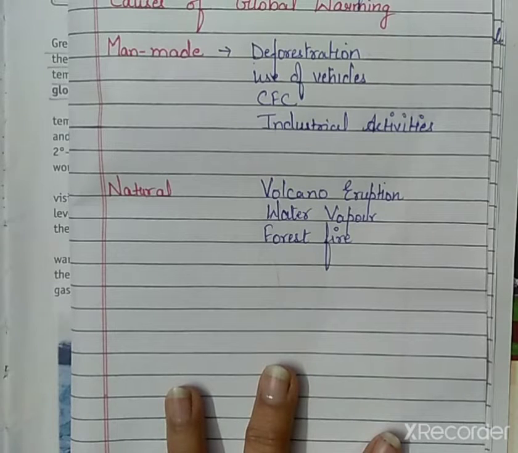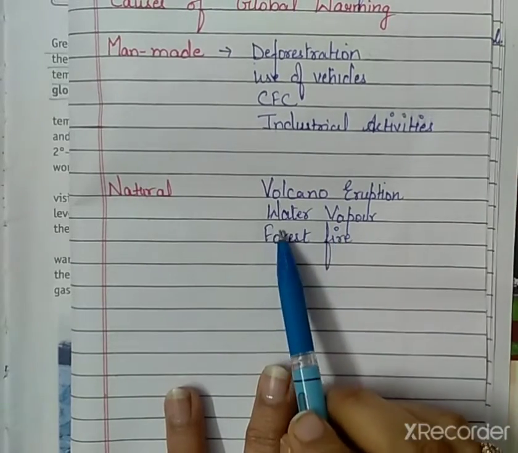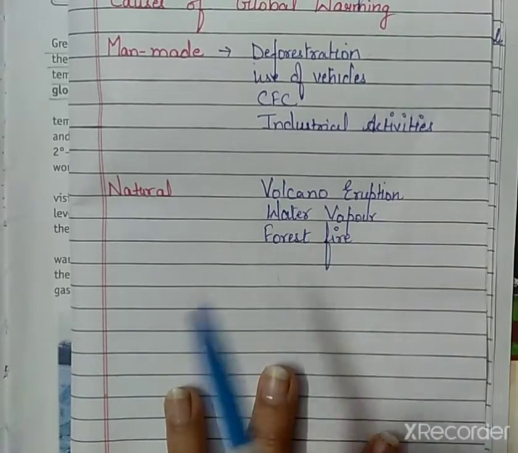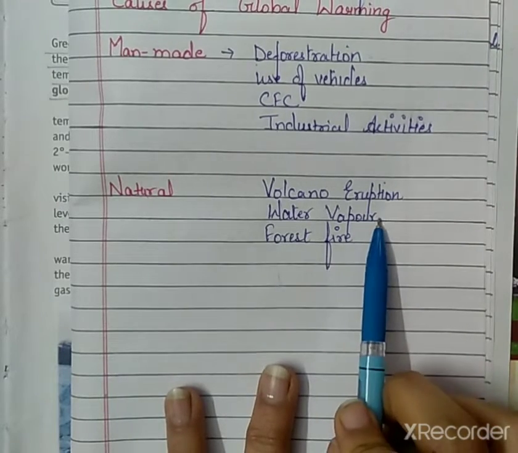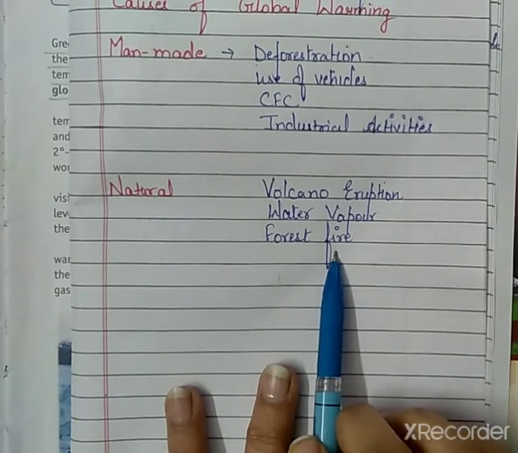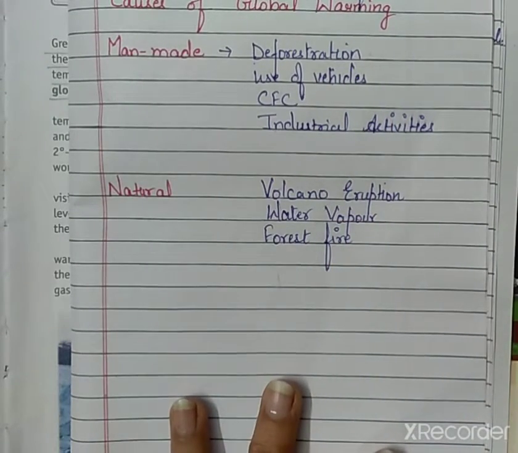It has the ability to trap the heat energy, so it helps to raise the temperature of the earth. Next one is water vapor, and we also came to know in the previous video lecture that water vapor is a kind of greenhouse gas. And last one is forest fire. So these are the causes of global warming.